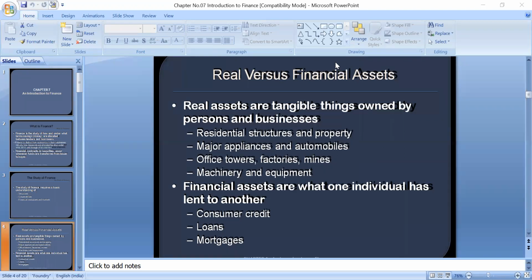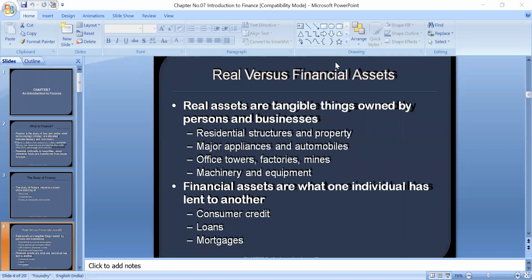Similarly, we have real assets and financial assets. Real assets have a physical existence, so they are touchable, like residential structures and properties, major appliances and automobiles, offices, towers, factories, mines, machinery and equipment. These are called real assets because they have a physical existence. We can touch them.